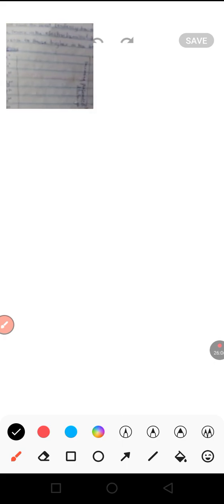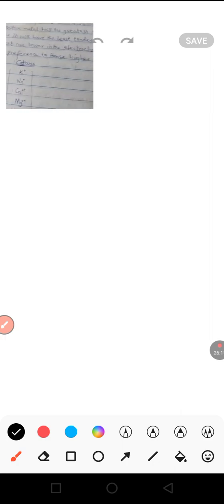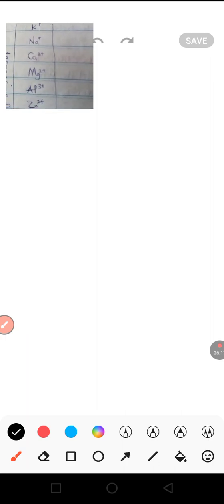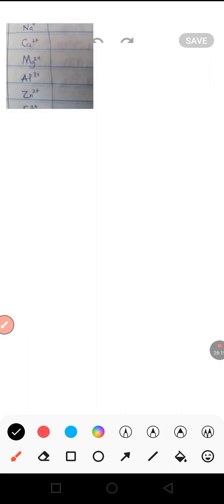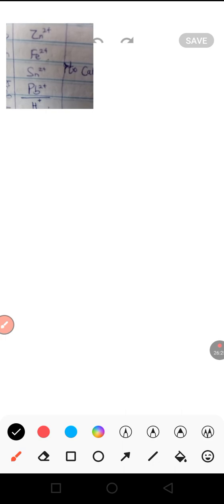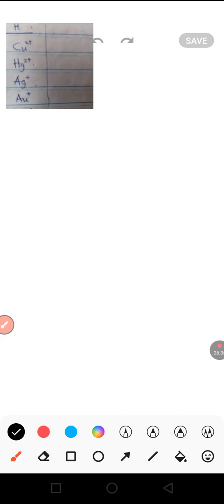After potassium, we have sodium, then calcium, magnesium, aluminum, zinc, iron, tin, lead, hydrogen ion, copper ion, mercury ion, silver ion, gold ion, then platinum ion.